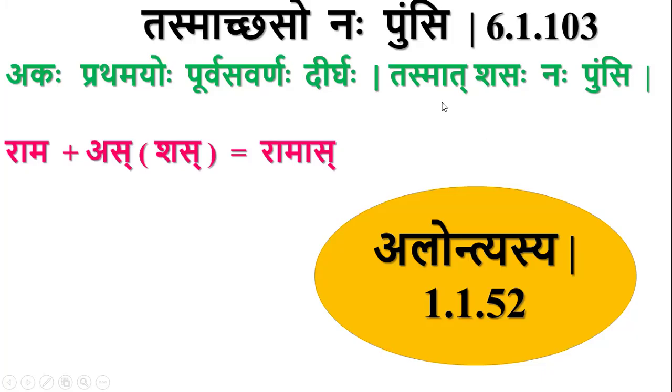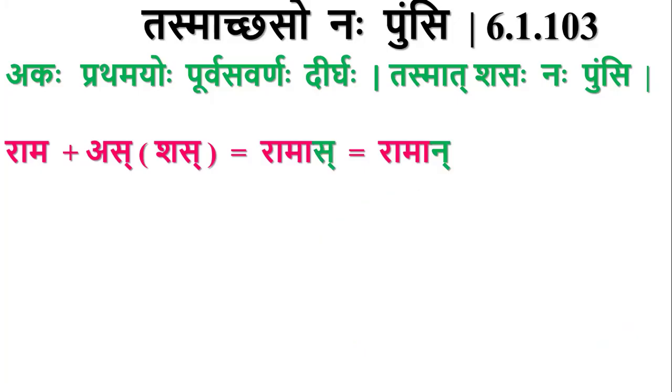So this Nakara comes in place of this last letter, Sakara. So this Sakara will be replaced by Nakara, by Alontyasya. So that Sakara becomes Nakara. So Ramas becomes Raman. So this Raman is the Dvitiya Vibhakti Bahuvachana Pratyayanta form.